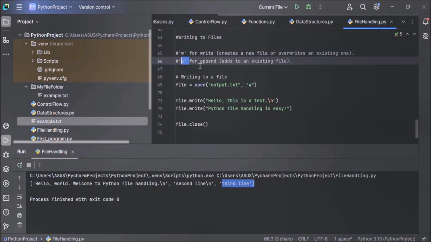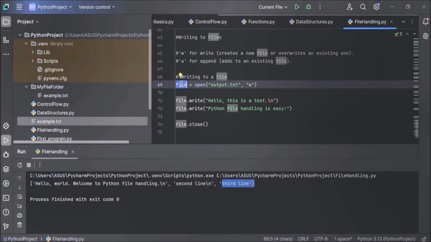The next one is A mode. A mode is for append. A mode will add content to the end of the existing file. Now let's understand this with the help of an example. In this example, we have used the open function to create a file object for writing, and that file object is stored in this file variable. The open function takes two arguments. One is the file name, output.txt. This output.txt is the name of the file to be created or overwritten if it already exists.